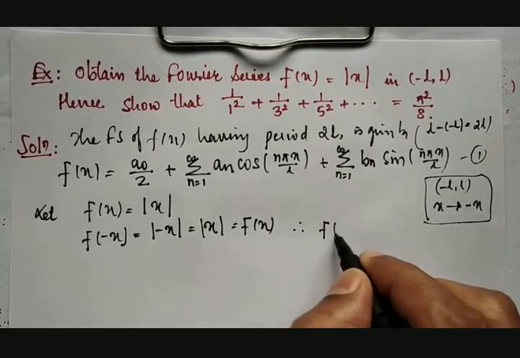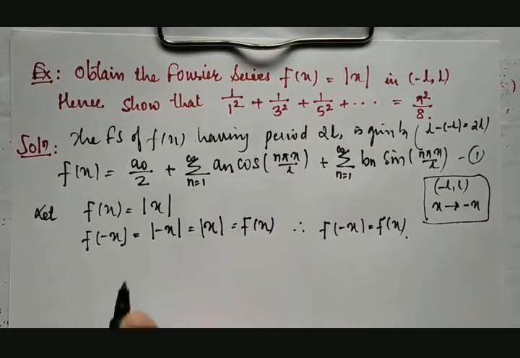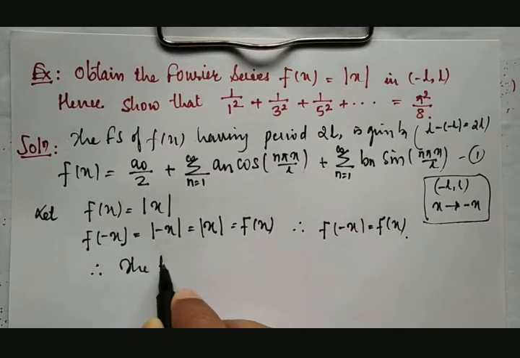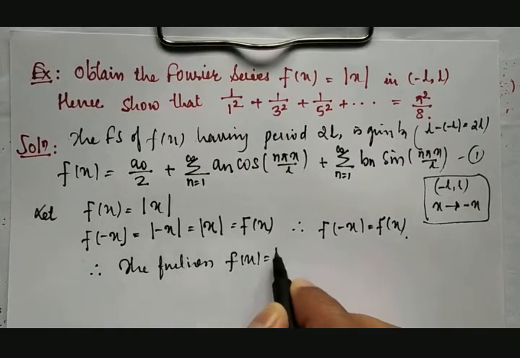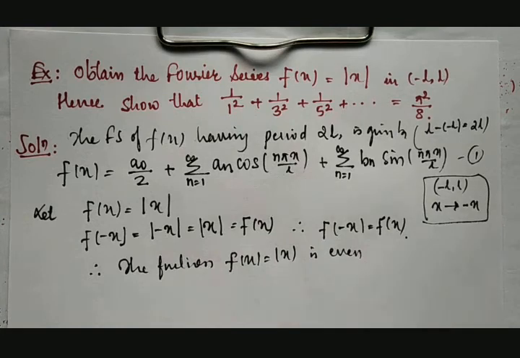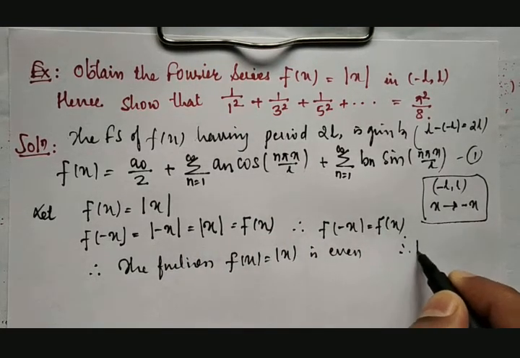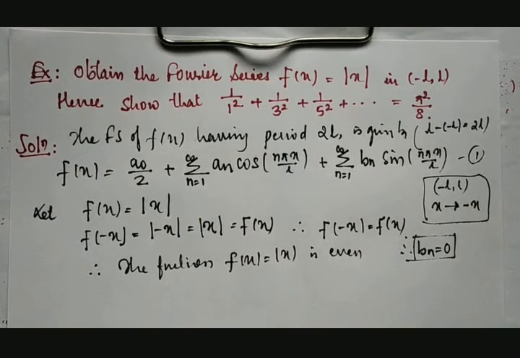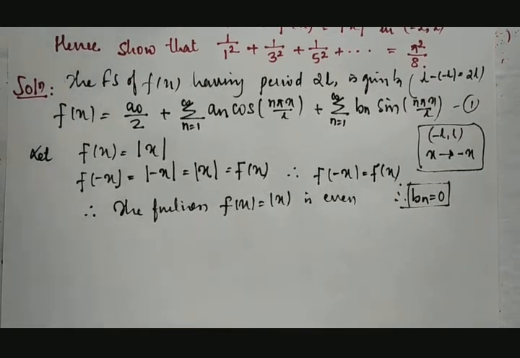Therefore f of minus x is equal to f of x. It means the given function f of x equal to mod x is even. By nature it is even, therefore it is already proved that bn will be equal to 0. Then we need to calculate a0 and an.